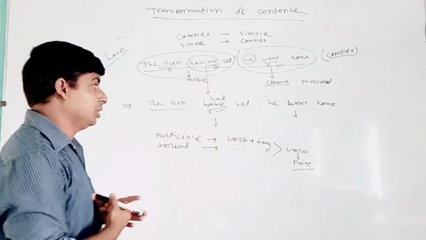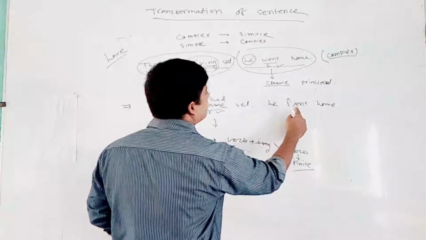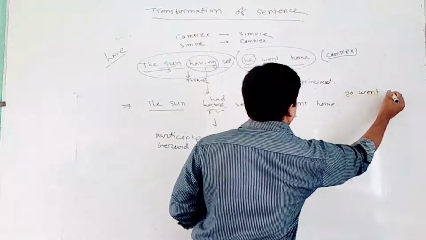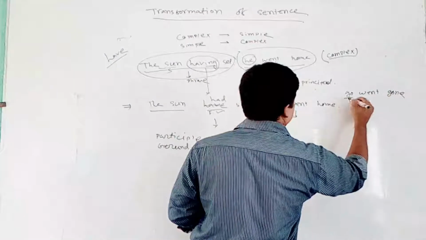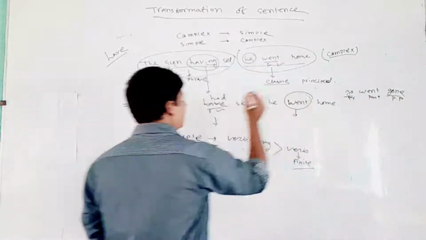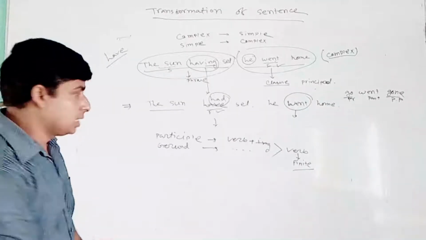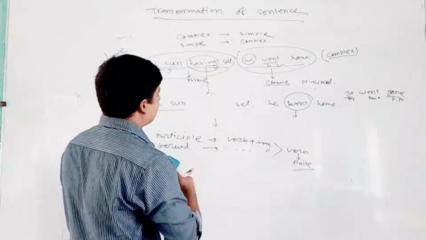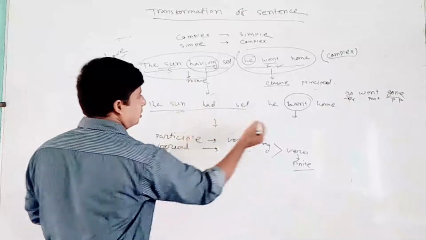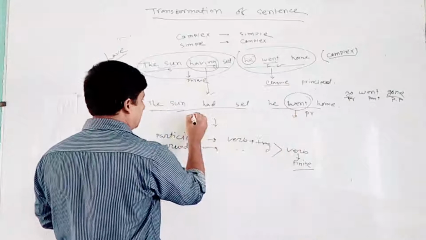Did you understand? If not, I am repeating. You see that the principal clause is in past tense. I know that go, went, gone: it's present, it's past, it's past participle. So it's past tense, so this verb should be in past tense. If we convert "have" to past tense, it will be "had". It's two clauses: there's a principal clause because it's already there, and a subordinate clause.